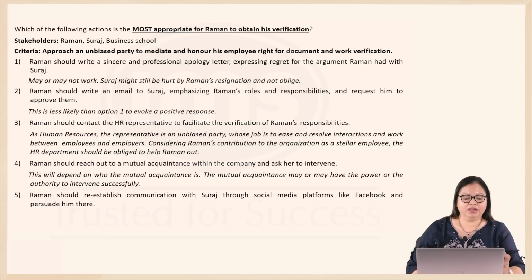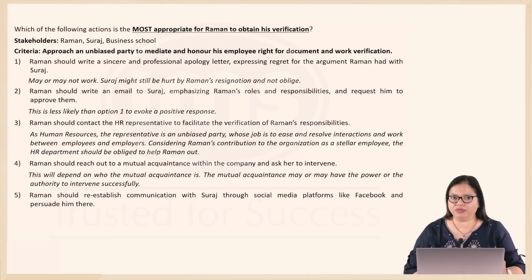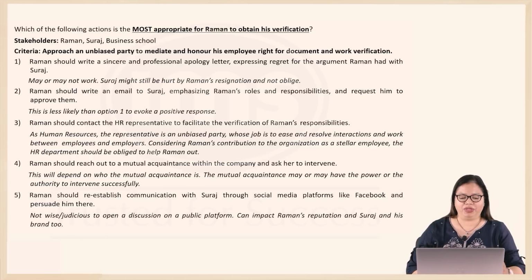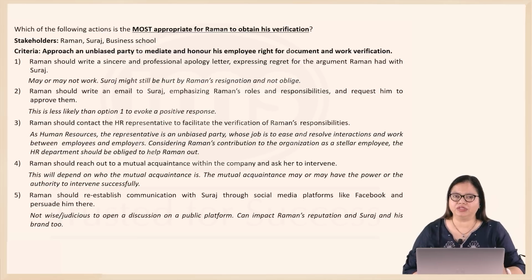Option 5, Raman should re-establish communication with Suraj through social media platforms like Facebook and persuade him there. Probably the most dangerous, because it is definitely unwise. It is not a judicious decision to open a discussion on a public platform, especially involving one's professional performance and details. It can impact Raman's reputation and can also impact Suraj and his brand too. So, definitely not the best one.